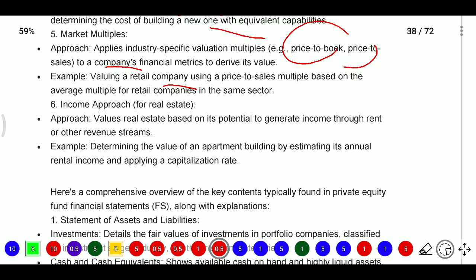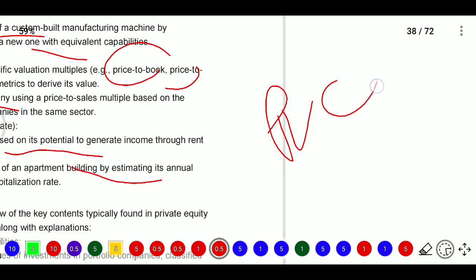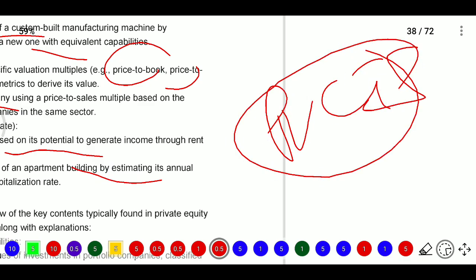Another one, the income approach. Income approach for real estate values the real estate based on its potential to generate income. What are the income sources for real estate? Rent or rental income, capital appreciation or other revenue streams. Based on that income approach, we will find out the value. For example, determining the value of an apartment building by estimating its annual rental income and applying the capitalization rate. So it is the present value of cash inflows.